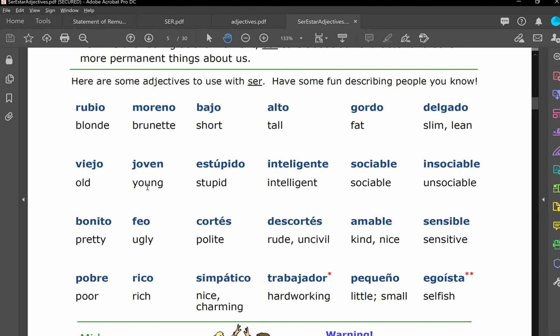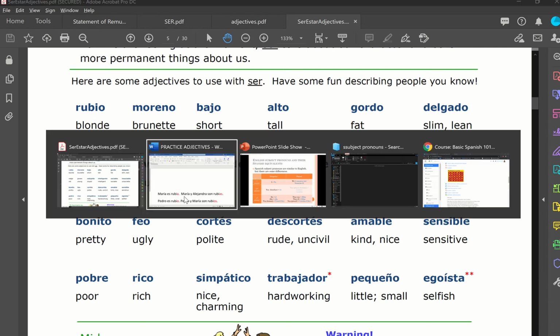So if you want to say that Pedro is young, you say Pedro es joven. But if you want to say Maria is young, it's the same. Maria es joven. So joven doesn't change. If you don't have O or A, then the adjective doesn't change. It's the same for both masculine and feminine. However, if you want to use the plural, but the last letter is a consonant, like joven or cortés, the only thing you have to do is add es at the end.